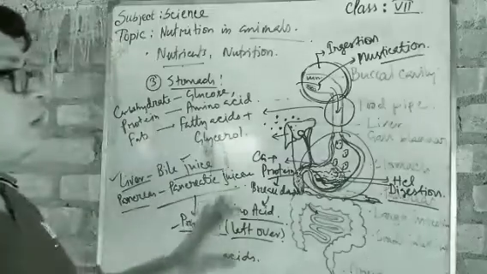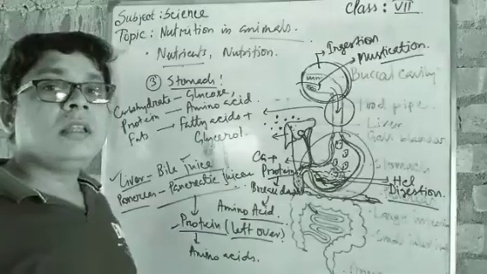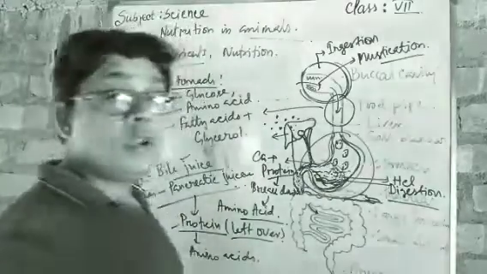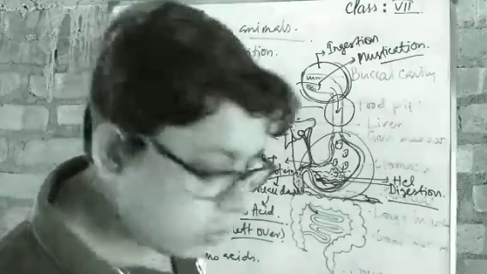So all the nutrients' digestion is completed. Now the time is for absorption. Got it? Where will it be? I have told that in the small intestine absorption starts. So let's go for it.